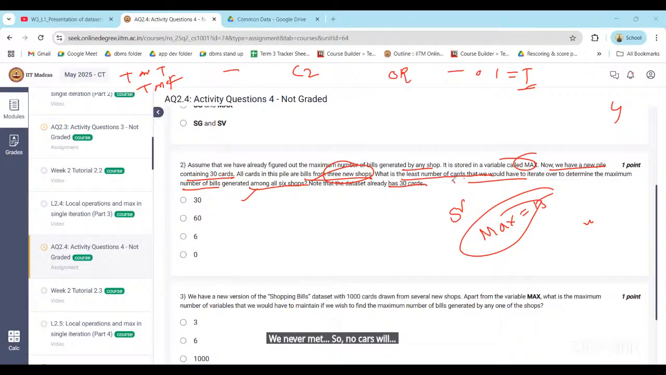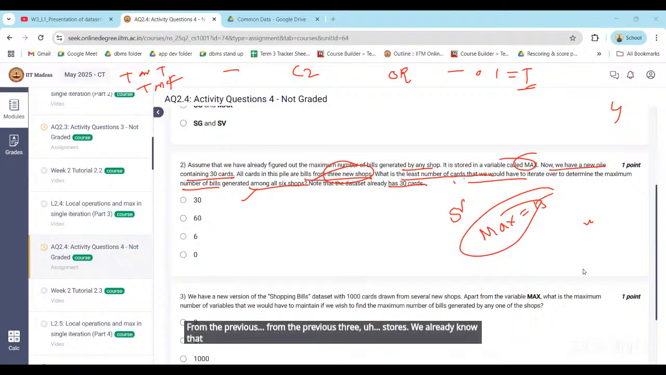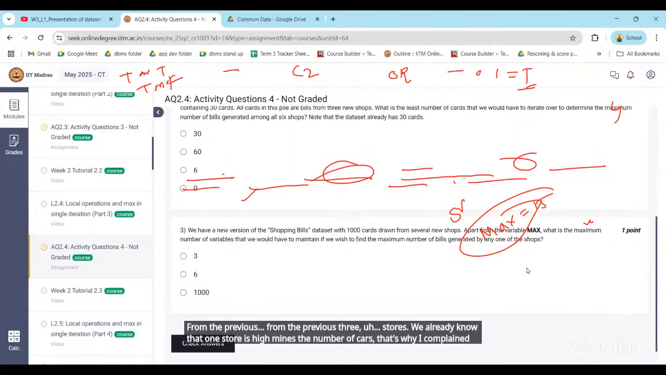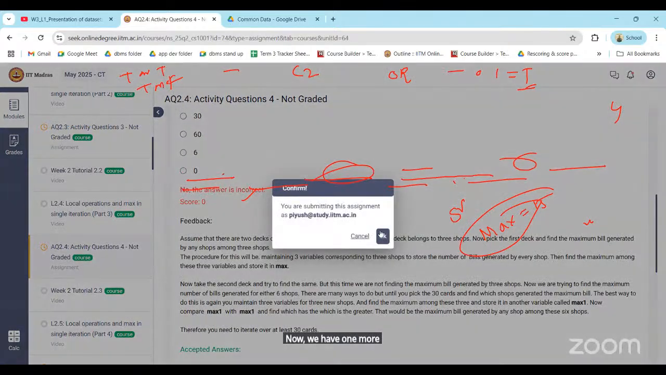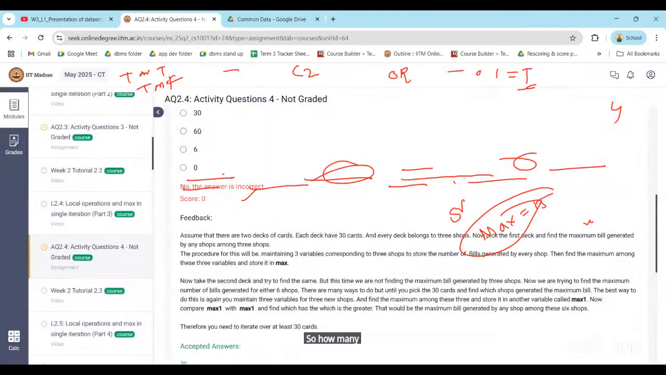I have only 30 cards in hand. From the previous 3 stores, we already know that one store has the maximum number of cards, for example SV store. Now we have one more. We have 3 new stores, right? So how many comparisons are required?